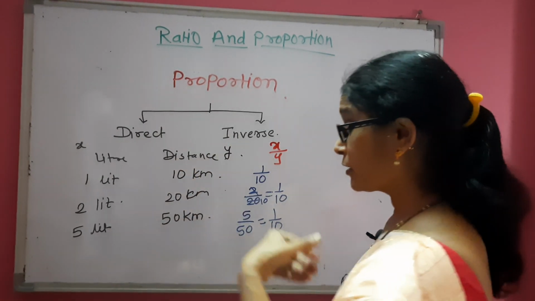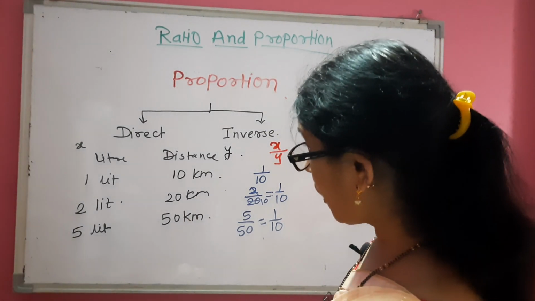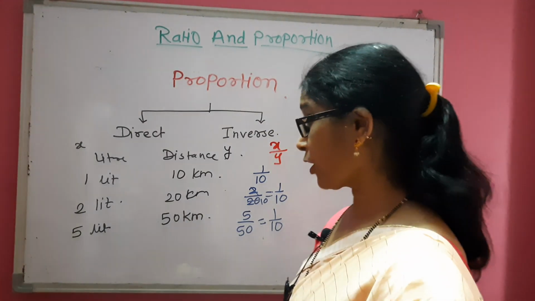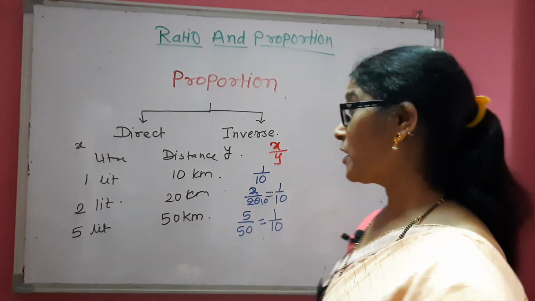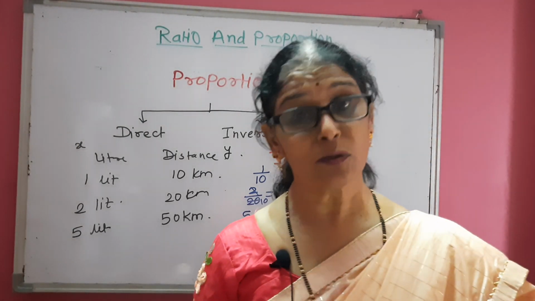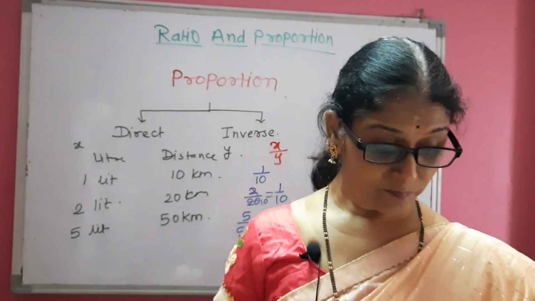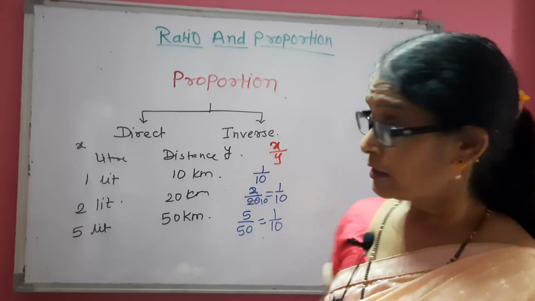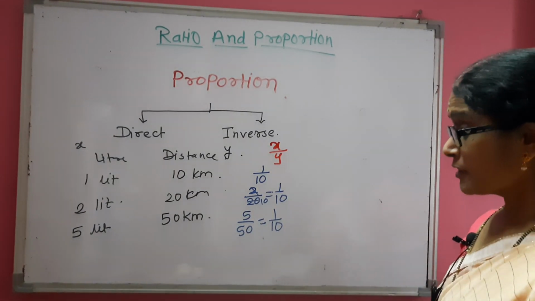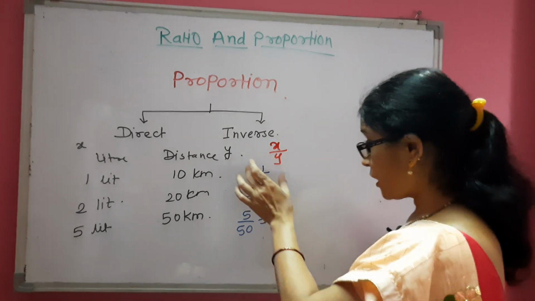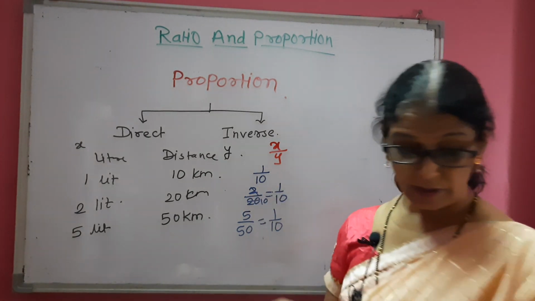If we take 100 liter of petrol, then it will cover 1000 kilometer of distance. Means this ratio again will be 1 upon 10.